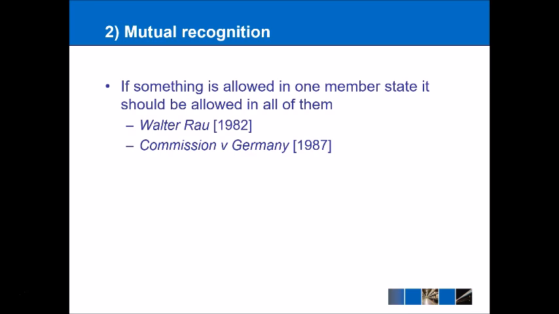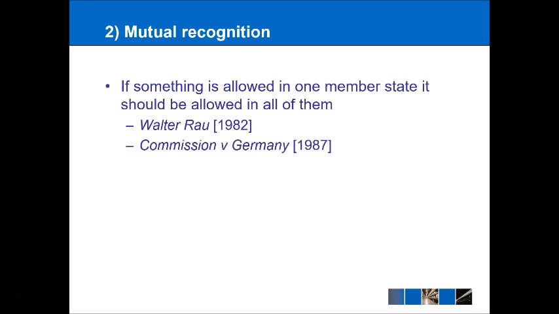Similarly, in Commission v Germany, 1987, Germany developed its own beer purity laws. So this applied both to German beer and to imported beer as well. So again, we've got an indistinctly applicable measure here, and it wasn't an outright ban or a quota, so it was an MEQR. But they were basically saying, well, beer can only be sold in Germany if it passes a certain test to say that it is pure enough beer for the German people. And again, the Court of Justice took one look at this and said, well, why are you doing this?